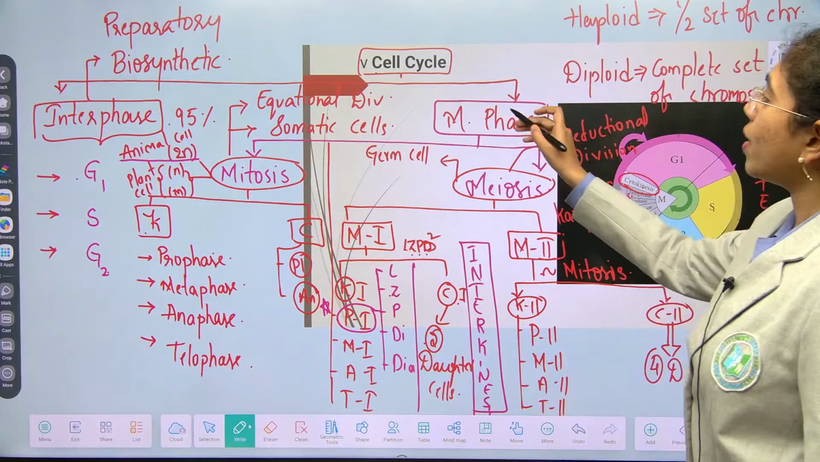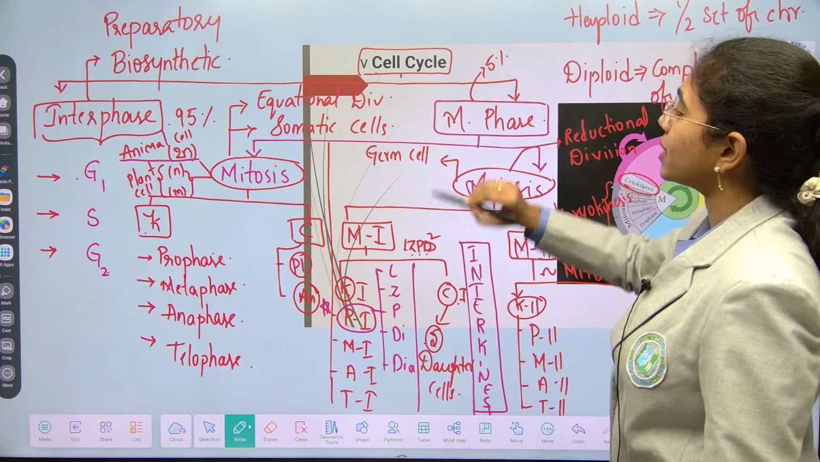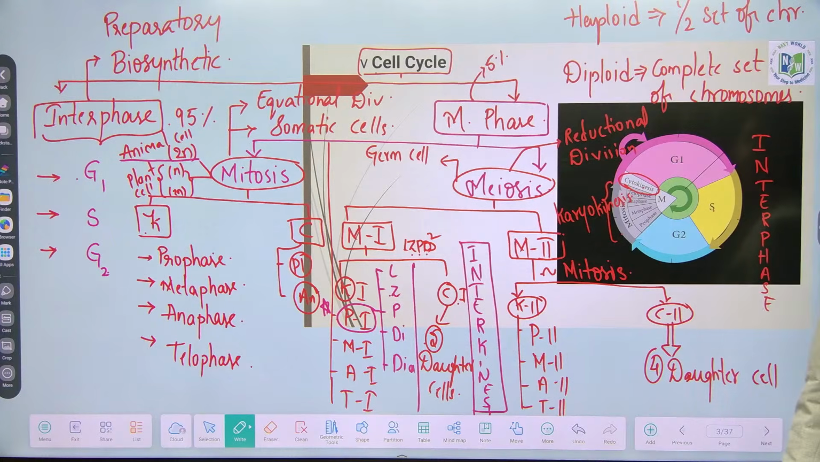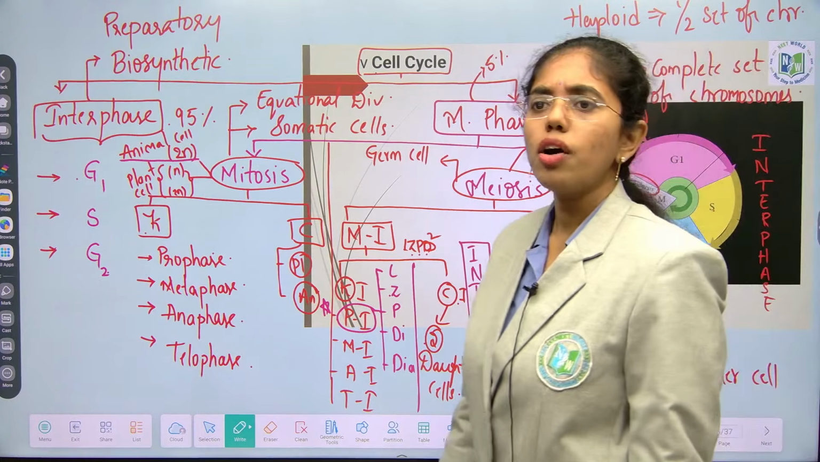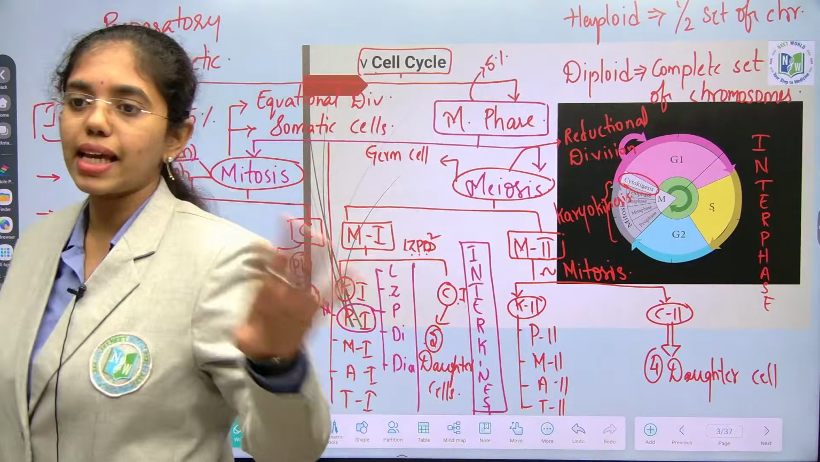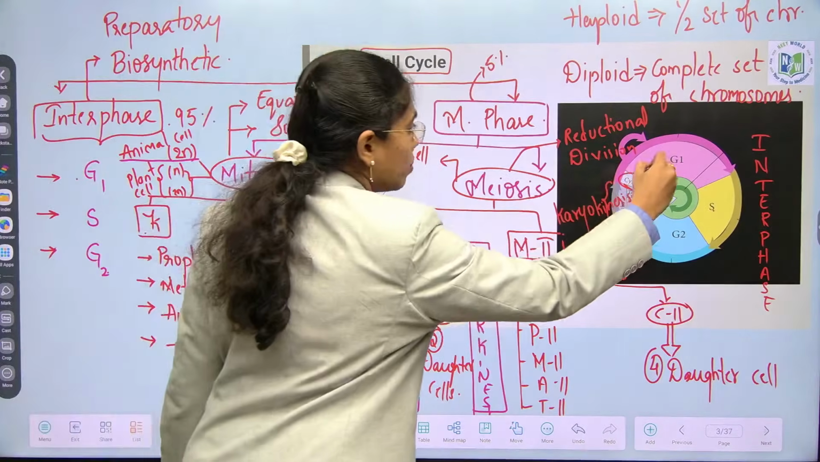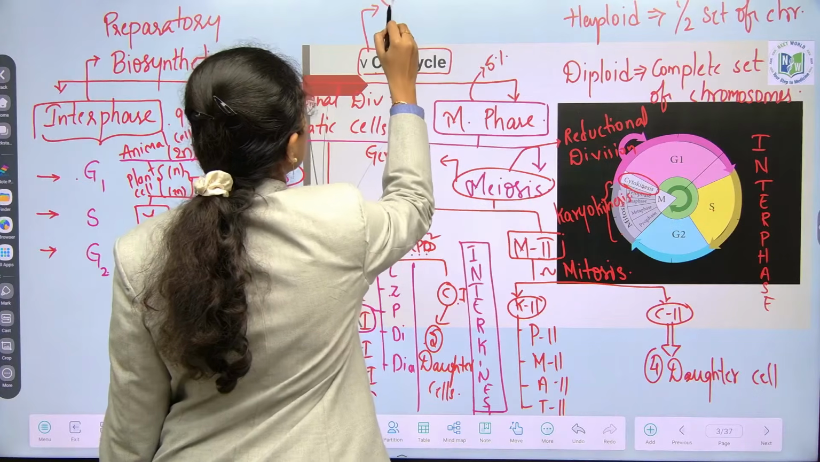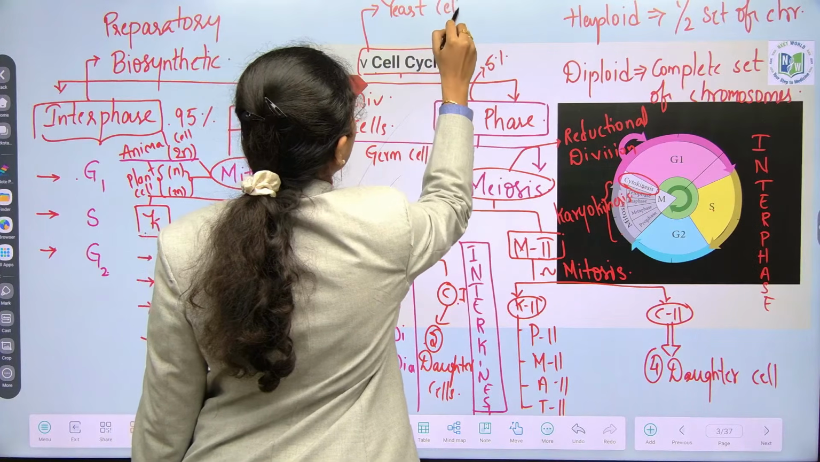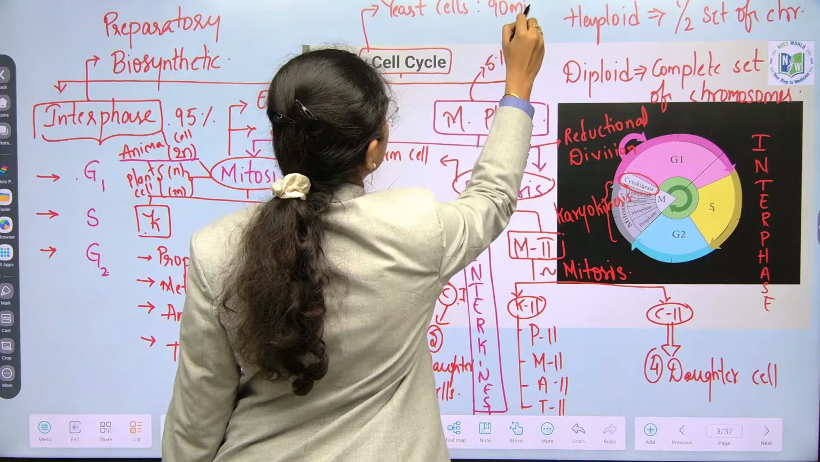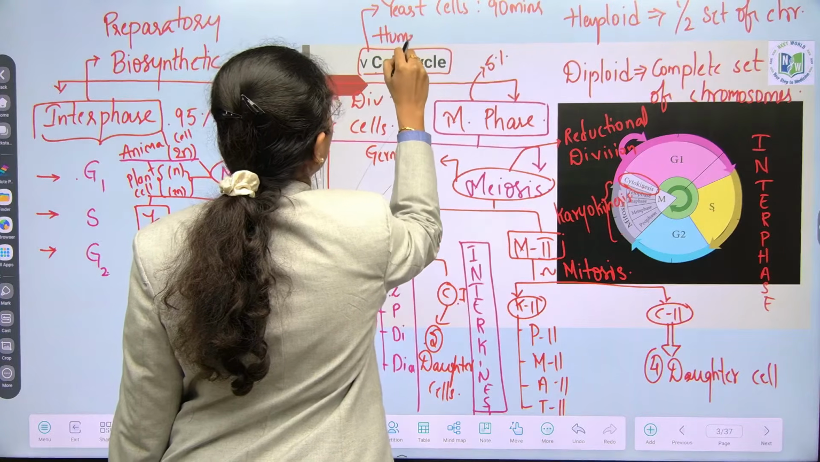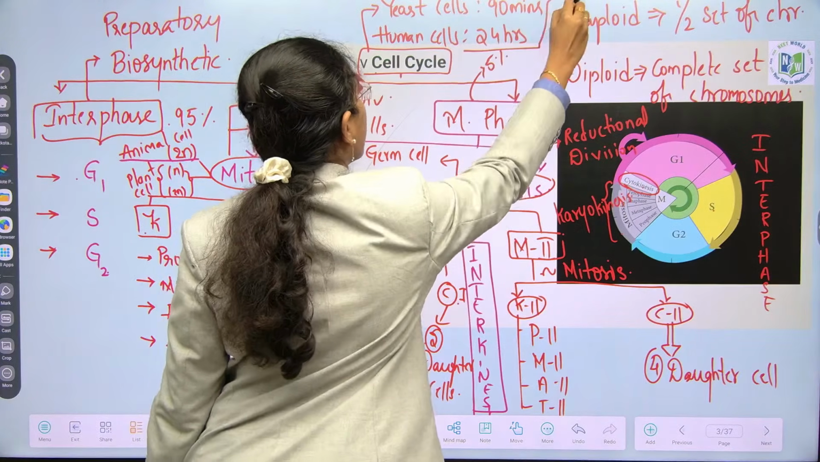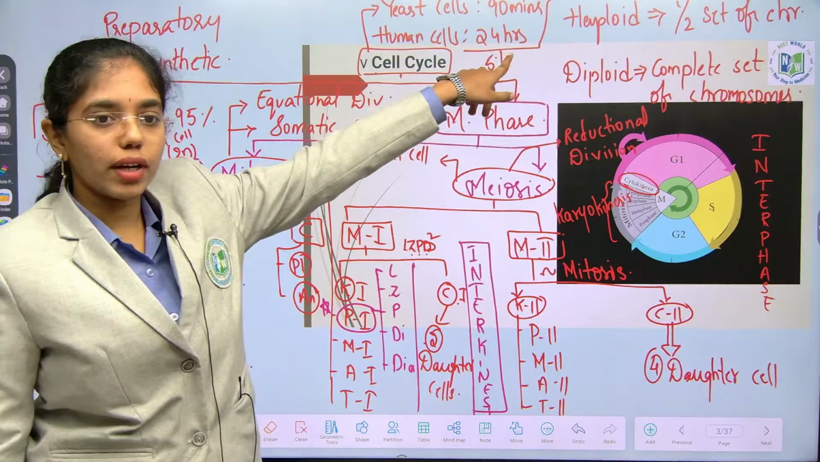Okay. And M phase, how much time does it take? Less than 5% of total time of cell cycle is in M phase. And cell cycle time varies with different cells. For example, yeast cell completes its cell cycle in 90 minutes. Complete cell cycle means starting from G phase to cytokinesis. In yeast cells, it completes in 90 minutes. In a human cell, 24 hours. A single cell to divide only, it is taking 24 hours.